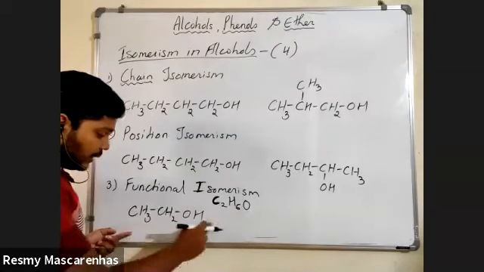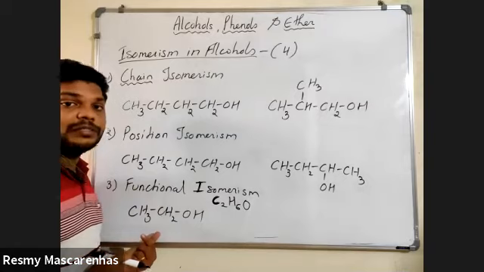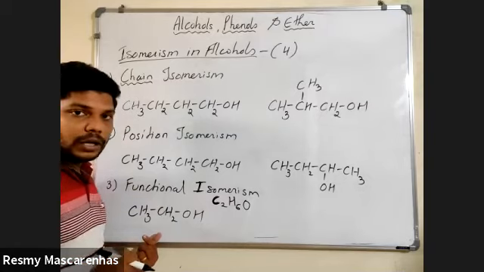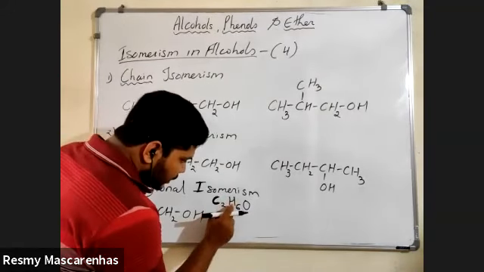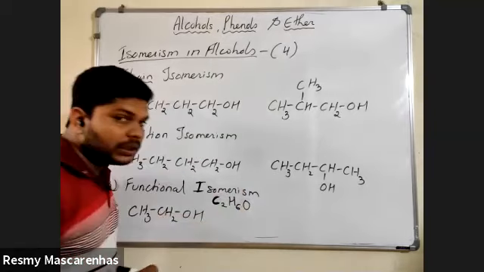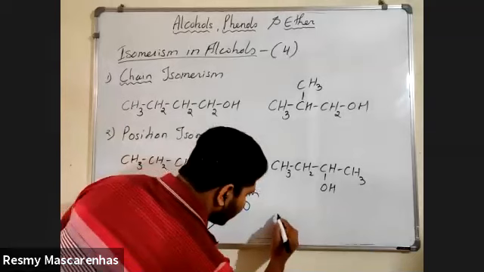So you can see here a ethanol. That means which is the functional group? Which functional group is this? Alcohol. Yes or no? This is alcohol. Now by using same number of carbon, same number of hydrogen, same number of oxygen, I will change the functional group. So what type of functional group can I make?